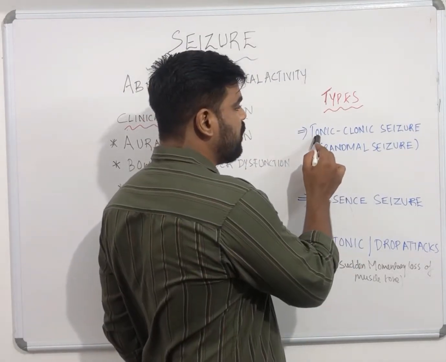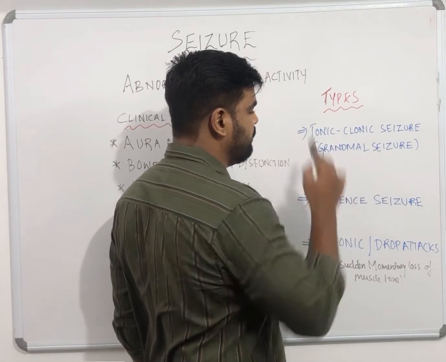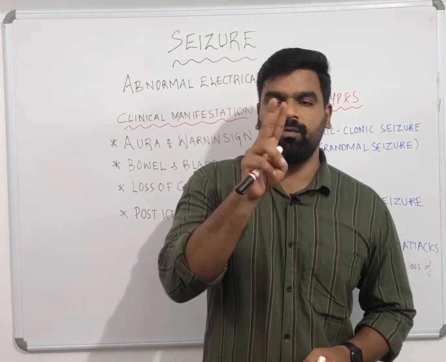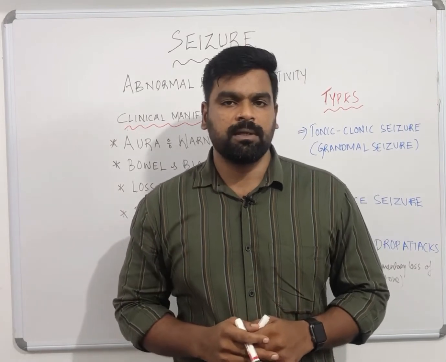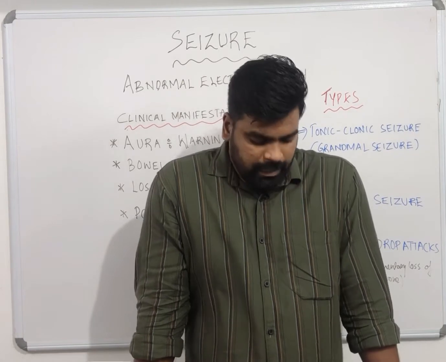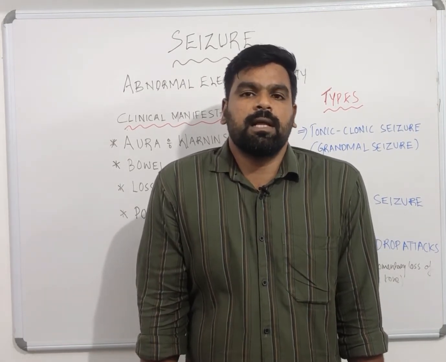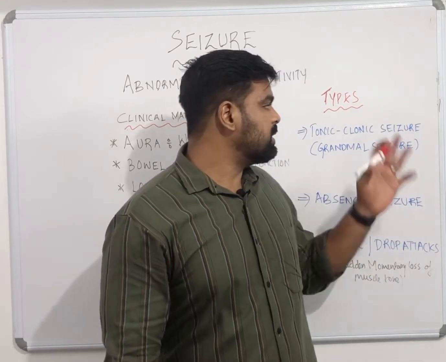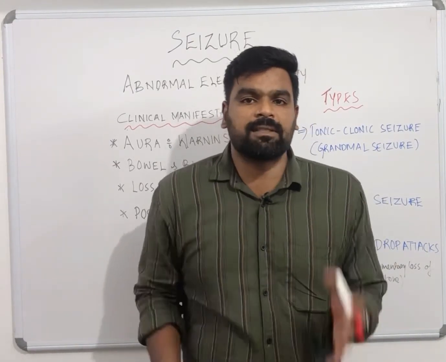First we can see tonic-clonic seizure, which is also called grand mal seizure. From the name itself, tonic-clonic seizure means there are two phases. One is the tonic phase and the second one is the clonic phase. Tonic phase means the patient may suddenly lose muscle tone, and the muscles become very rigid and stiffness will be there. Along with that, the patient may have loss of consciousness. And in the clonic phase, the patient may have hyperventilation with jerky movements of the extremities.